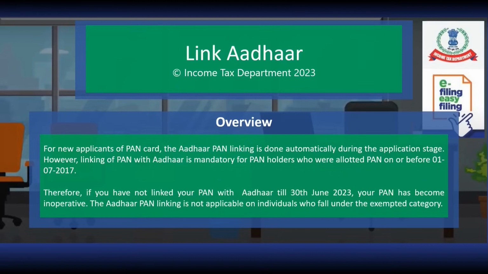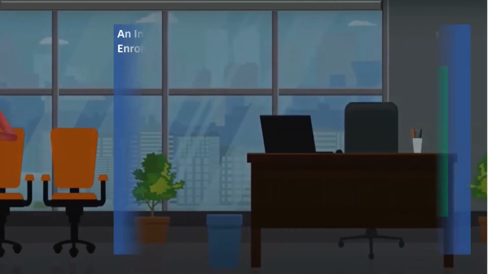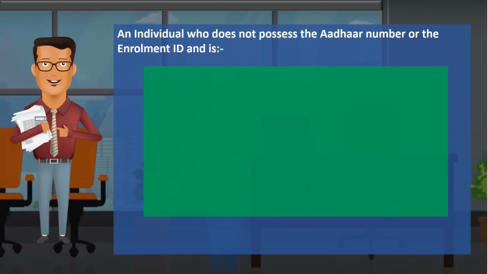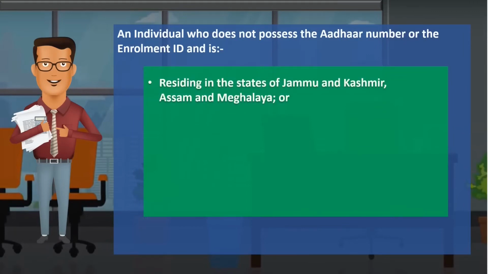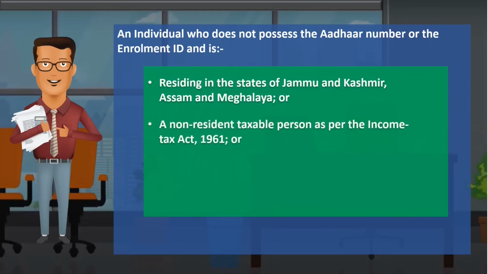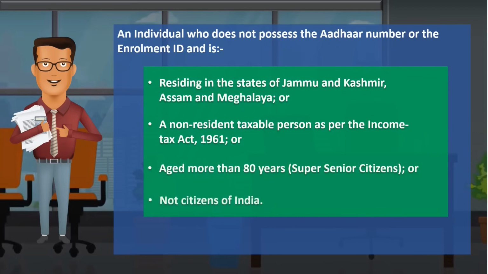However, the Aadhaar PAN linking is not applicable on individuals who fall under the exempted category. So therefore, if you are an individual who does not possess the Aadhaar number and is residing in the states of Jammu and Kashmir, Assam or Meghalaya, or a non-resident taxable person as per Income Tax Act, you are not required to link your PAN with Aadhaar. Similarly, linking of PAN and Aadhaar is exempted for individuals aging more than 80 years or not citizens of India.